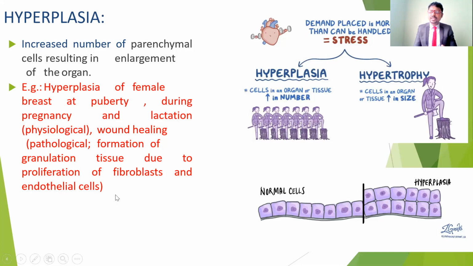In the pathological healing process, you are going to get swelling and also an increase in size. So that is called hyperplasia. For easier understanding, you can see here that the normal size and shape of the cells are going to be altered in hyperplasia. The number of cells is going to be increased in hyperplasia.